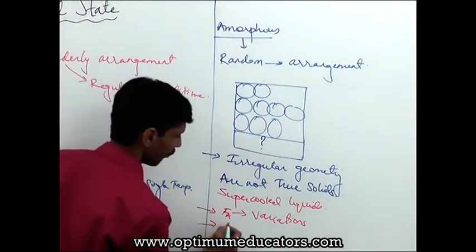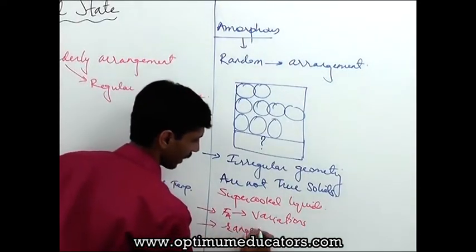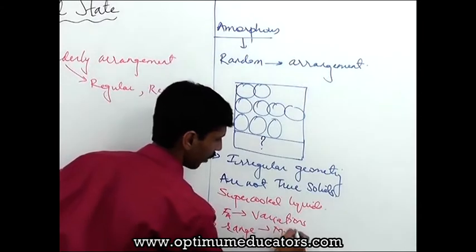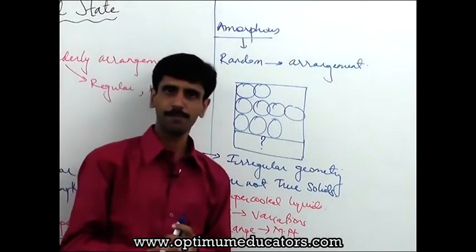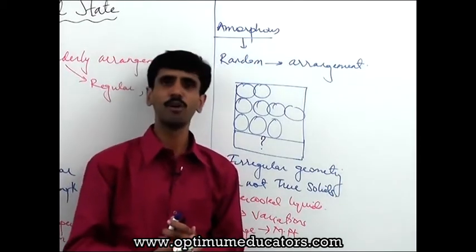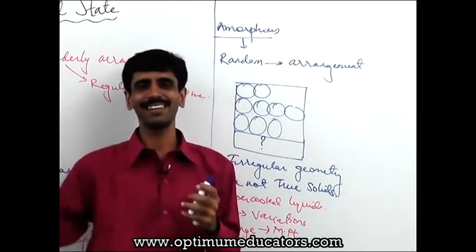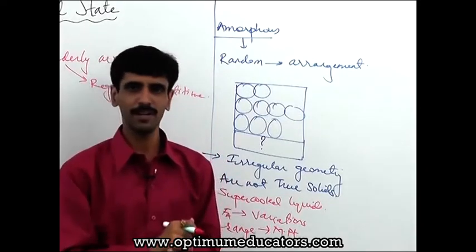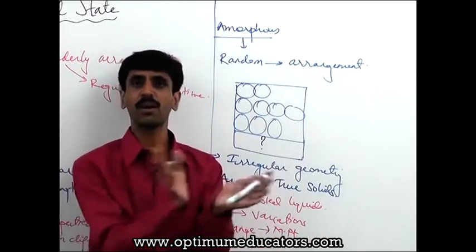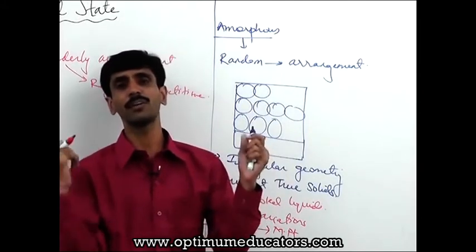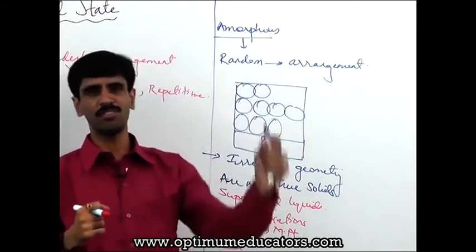That means here we get a range of melting point. Or in other words, for an amorphous substance, we do not have a sharp melting point. And as I already told you before, we cannot exactly relate this with respect to the solubility of the water. It can be either water soluble or water insoluble. So we are not going to comment on this because we are going into the theoretical interpretations of this chapter.